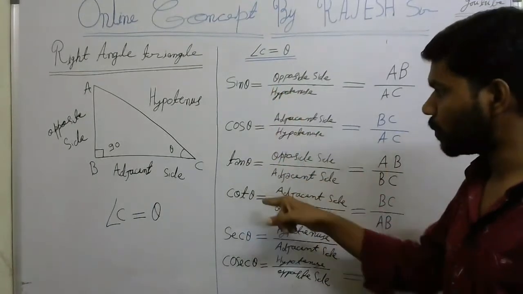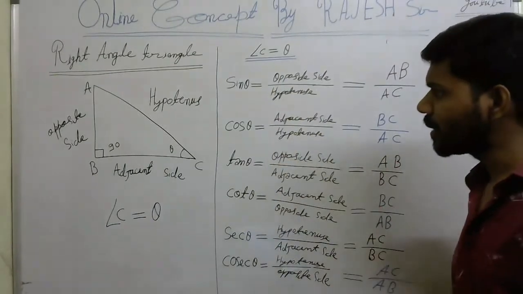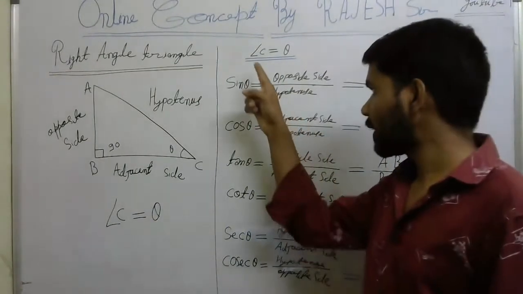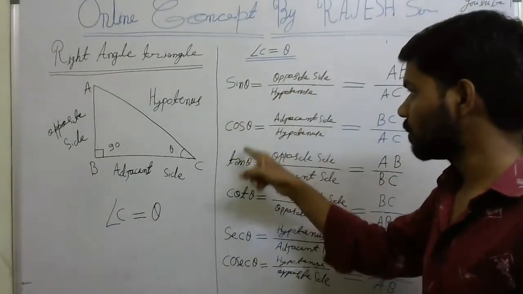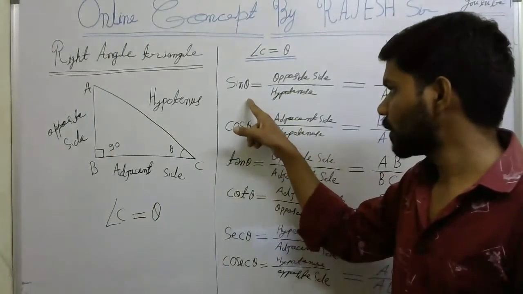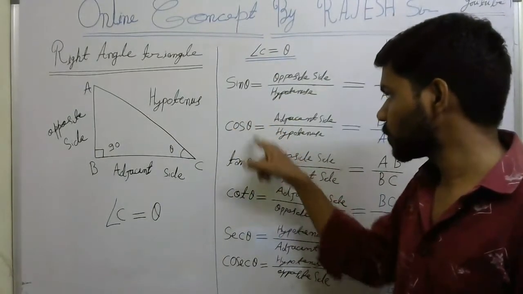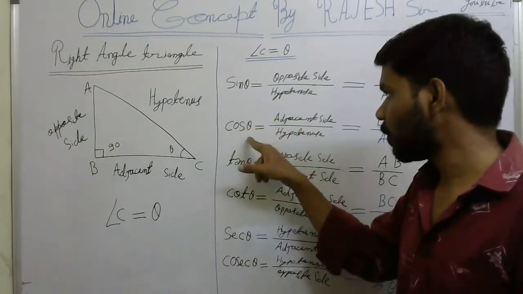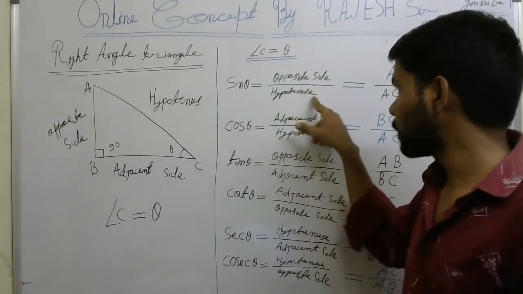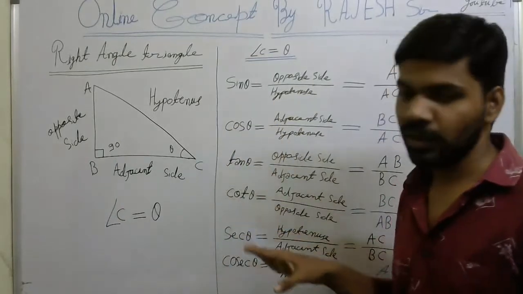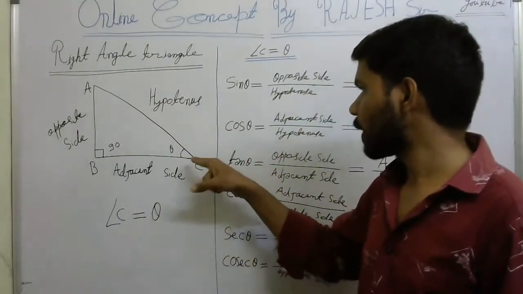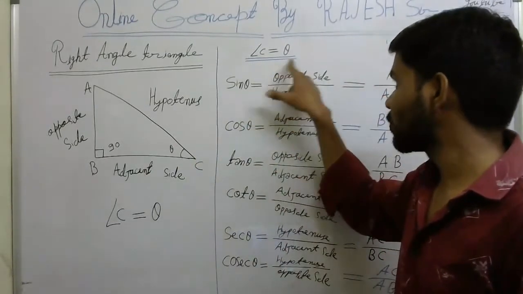So I wrote sine theta, cos theta, tan theta, cot theta, like that. If the angle changes, you can change here. Same thing, ABC you can change. If you change to A, it will be sine A, cos A, like that. If sine A comes, this will be different, according to that other things will come. So now we are measuring that angle C. This is angle C is equal to theta.